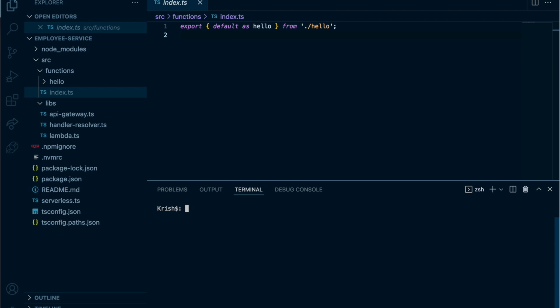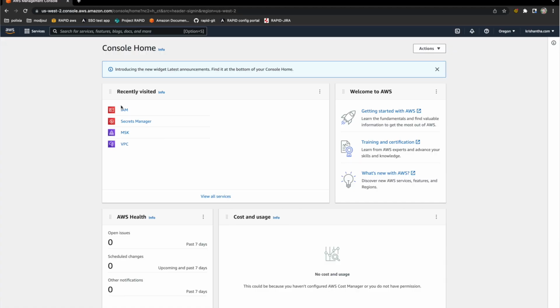Now what I need is an IAM account to deploy this on AWS. How this works is, this framework helps you write your code. You just focus on your code, and when you say SLS deploy, it will create your CloudFormation scripts, push them into the S3 bucket, and from there deploy to the API gateways, lambdas, S3 buckets, whatever you use in this API. It will automatically create those things. It's very easy. To get that done, you need the AWS account, so I'll show you how you can do it.